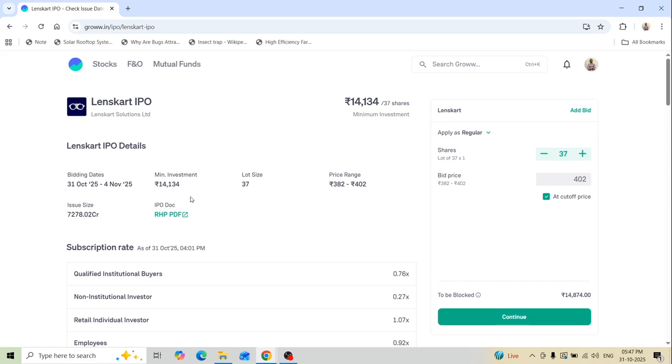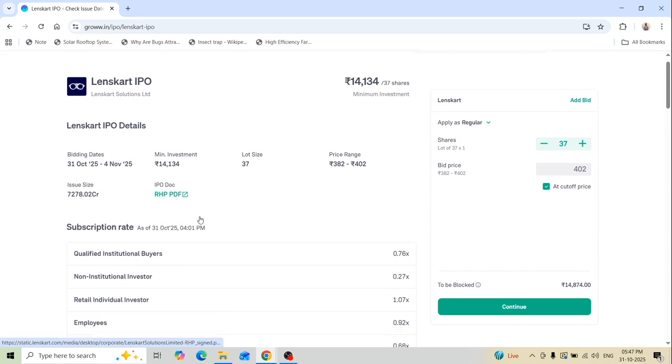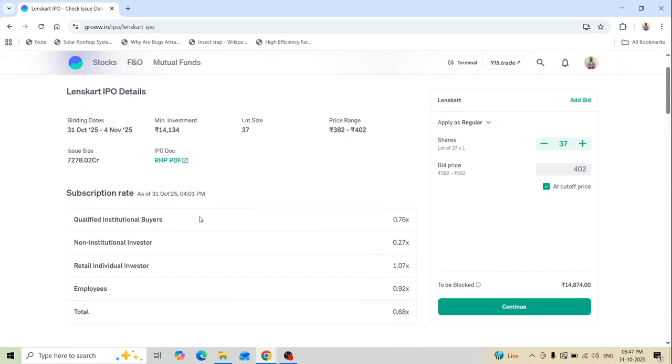So what is the issue size? How much are they raising using this IPO? Lenskart is raising around 7,278 crores using this IPO. As of now, the first day has been completed, 31st October.